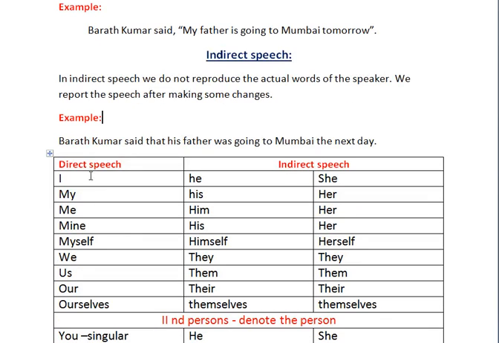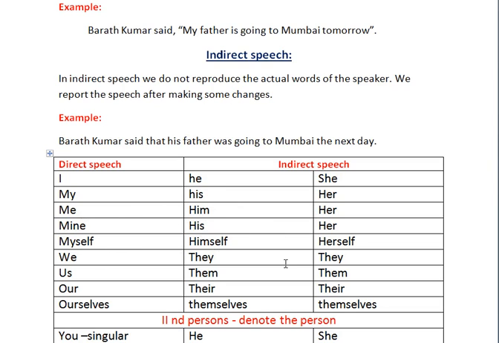So you should know how to change the personal pronoun, tense and special words in a proper manner. See here, in direct speech, if you have the personal pronoun I, when you change into indirect speech, it is changed into he or she. Next, my is changed into his or her. Me is changed into him or her. Mine is changed into his or hers. Myself is changed into himself or herself.